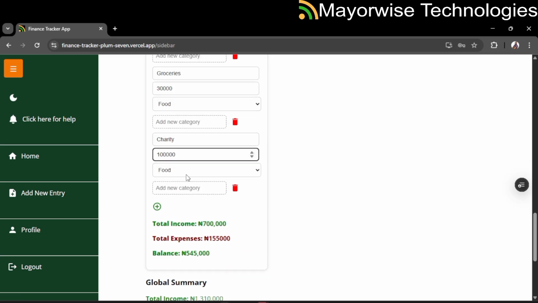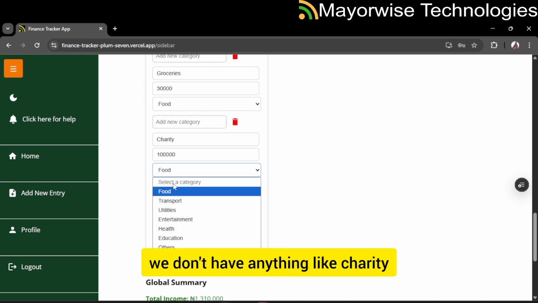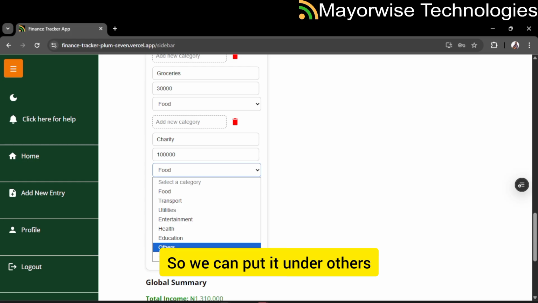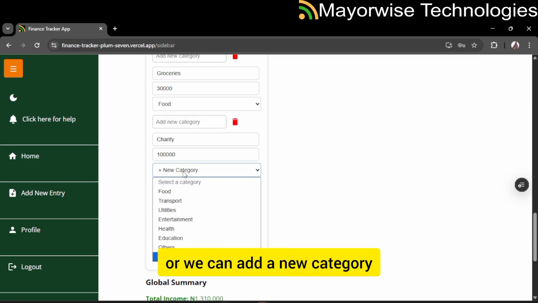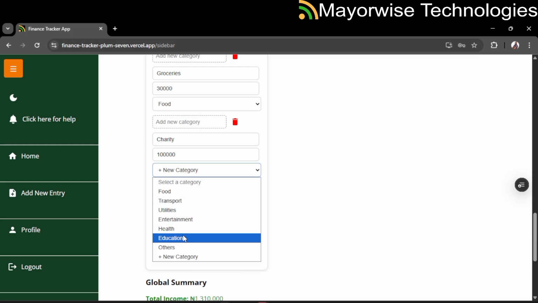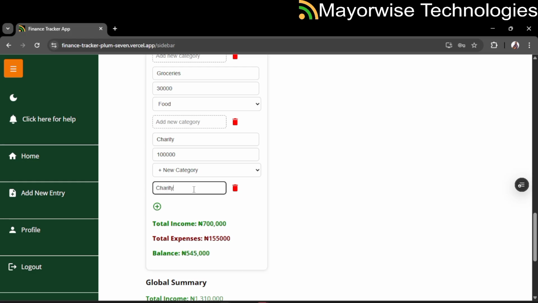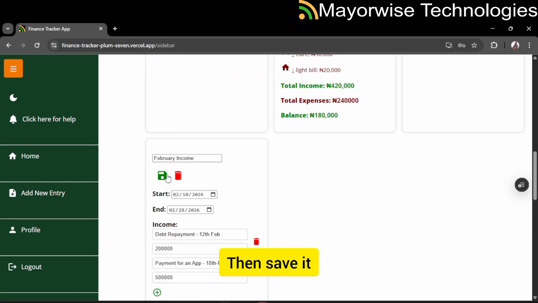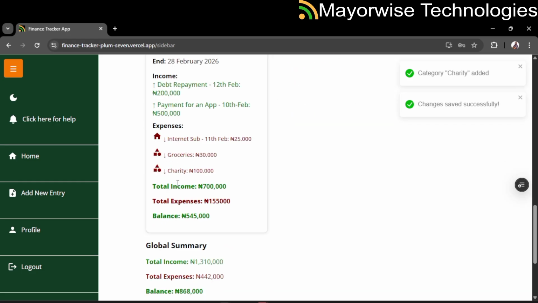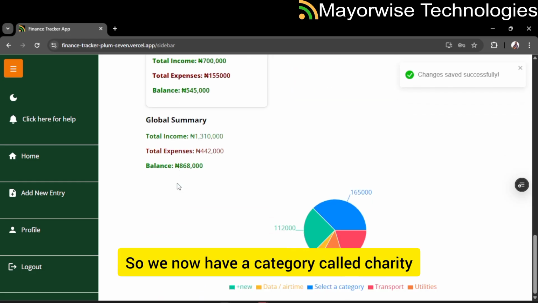Okay, then under this category, we don't have anything like charity, so we can put it under others, or we can add a new category. Okay, then create the category here to be charity, then save it. Okay, so we now have a category called charity.